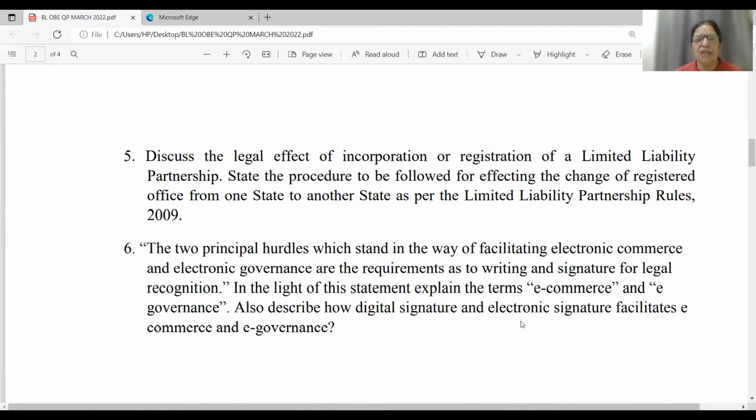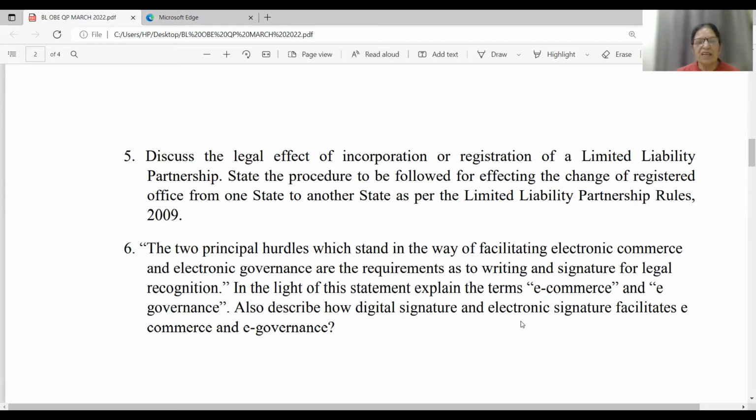Then coming to the last question, question number 6: the two principal hurdles which stand in the way of facilitating electronic commerce and electronic governance are the requirements as to writing and signature for legal recognition. Friends, e-commerce and e-governance have given rise to the Information Technology Act 2000.